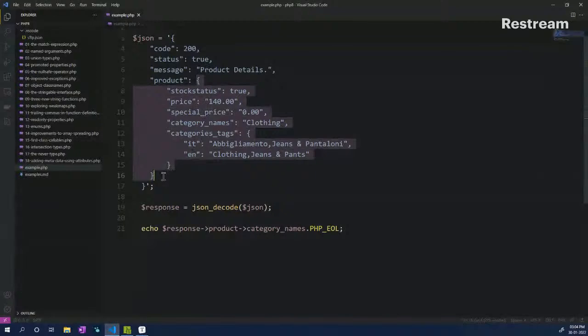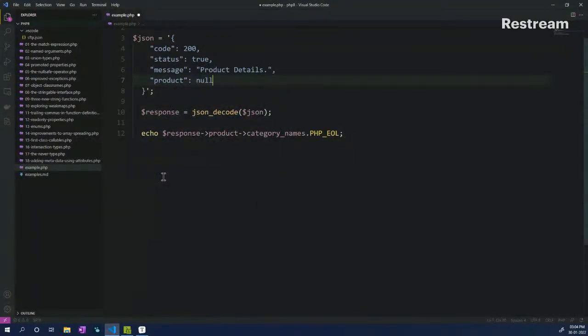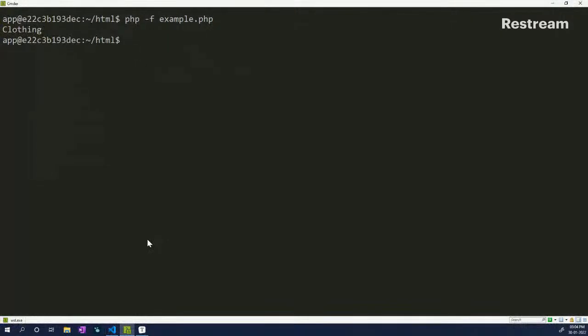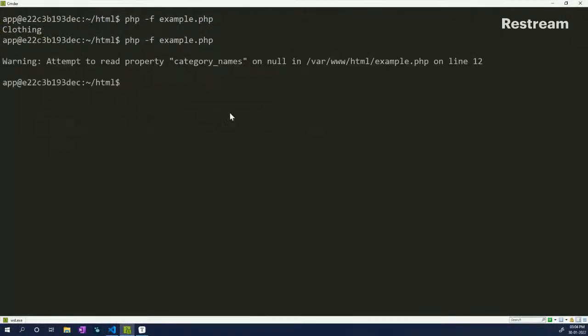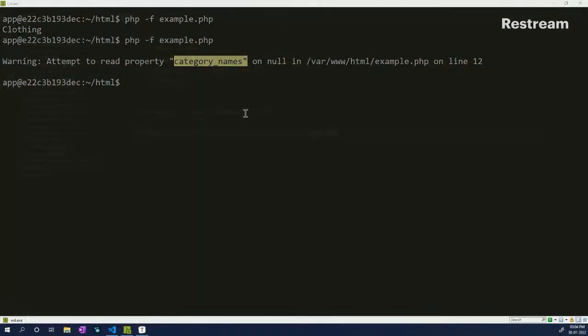But sometimes there might be a case wherein the product doesn't actually have anything. So let's say it has null, right? So now if I do this, I should get an error. So if I save this and hit enter, you will see that attempt to read category names on null is not possible.